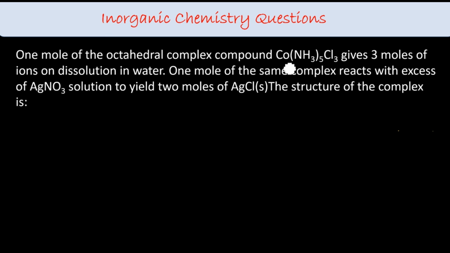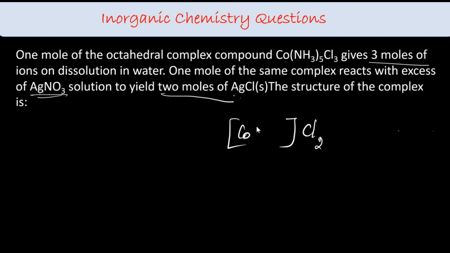1 mole of an octahedral complex of cobalt with 5 ammine and 3 chloro gives 3 moles of ions on dissolution in water. 1 mole of the same complex reacts with excess silver nitrate to form 2 moles of AgCl. So what is the structure of the complex? Very simple question. 3 moles of ions it will form, so apart from the complex, there are 2 ions outside. And the second clue is with AgNO3 it forms 2 AgCl, which means those two are Cl. Remaining, what do I have? Co, NH3 5 and 1 Cl.